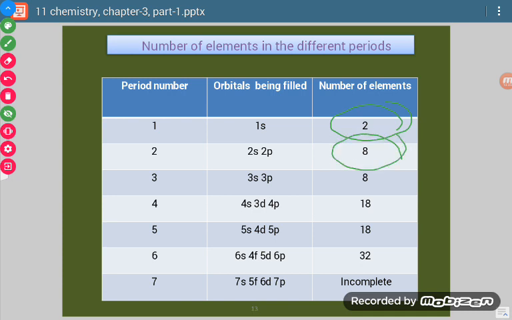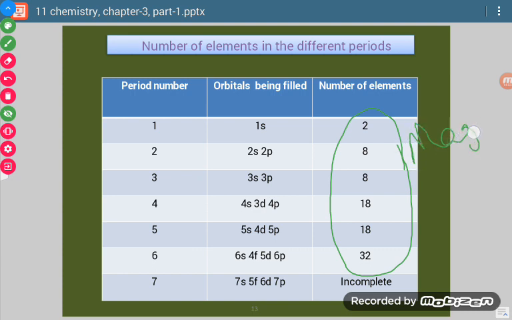In period 2 there are 8, period 3 has 8, period 4 has 18, period 5 has 18, and period 6 has 32. The last one is incomplete in the sense that there are synthetic elements also in this series. These numbers, 2, 8, 8, 18, 18, 32, are also known as magic numbers.